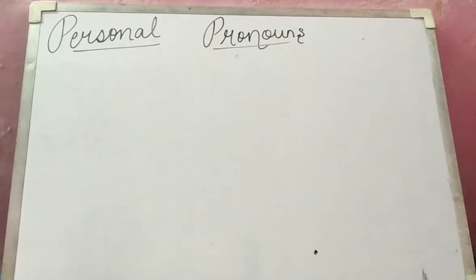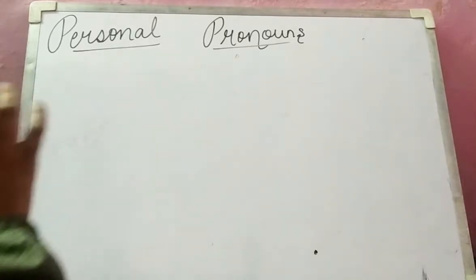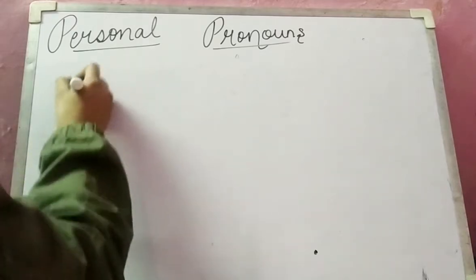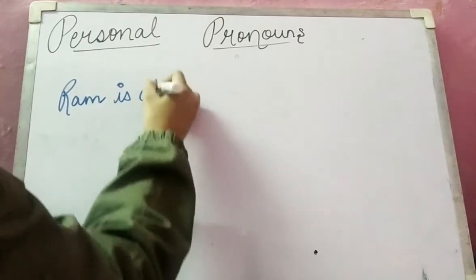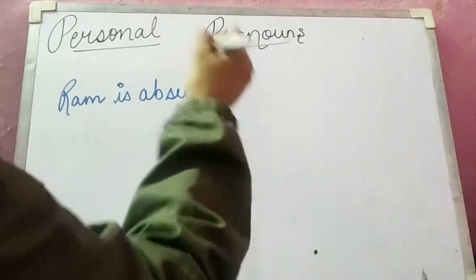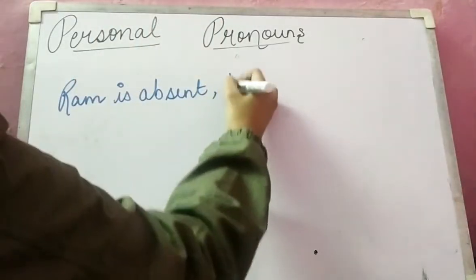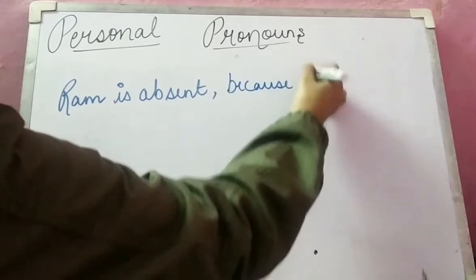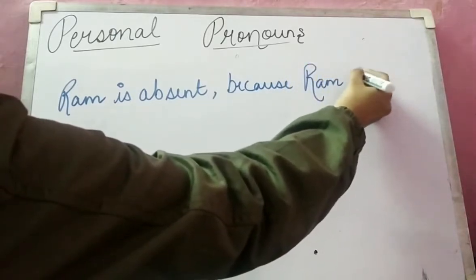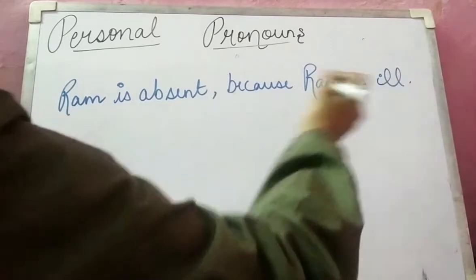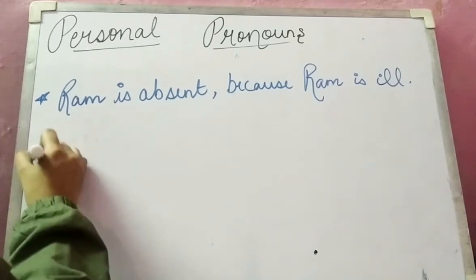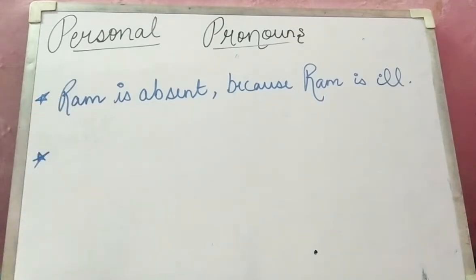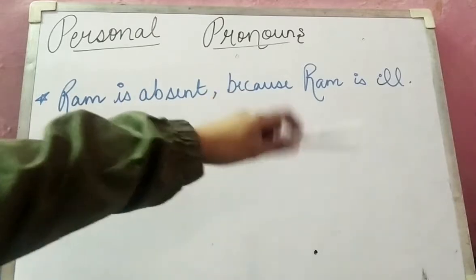So let's take one example. I have taken a very common name like Ram. Ram is absent, comma, because Ram is ill. First you should know the meaning of this sentence, and then I will be writing a second example similar to this only. So Ram is absent because Ram is ill.